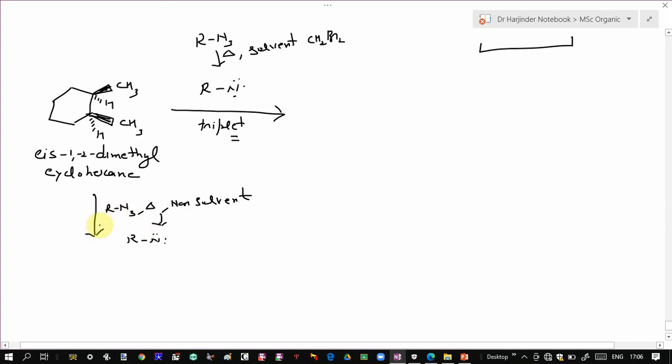So when you are adding singlet nitrene, again this has a secondary hydrogen and a tertiary hydrogen. Nitrenes get added to the tertiary carbon, and in case of singlet nitrene, stereochemistry is preserved. So the stereochemistry of your product will be the same as that of your reactant molecule. The reaction is stereospecific. So it gets added over here, and you can see the stereochemistry is the same. These methyls are above and these groups are below. While in case of triplet nitrene, it's a non-stereospecific reaction, so you are going to get a mixture of products.